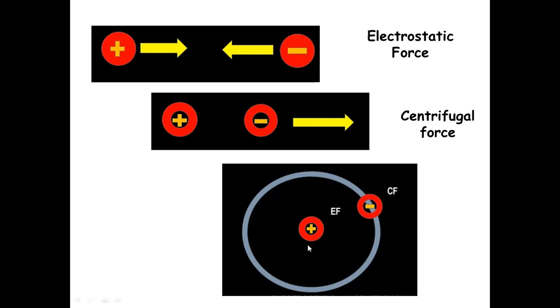And so this balance of electrostatic force and centrifugal force is what makes the electrons run around the orbitals around your positively charged nucleus.